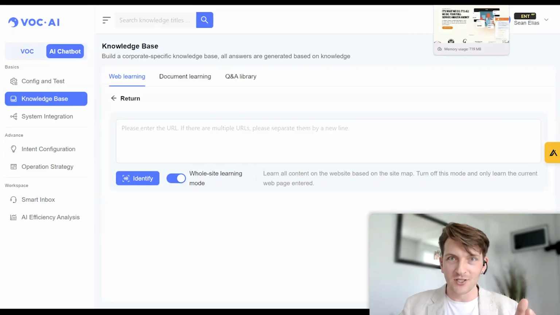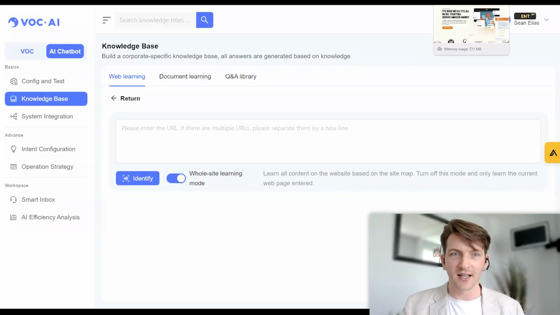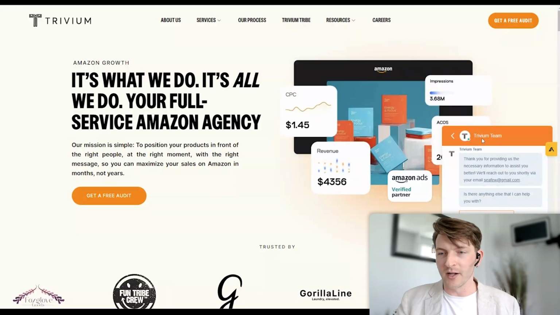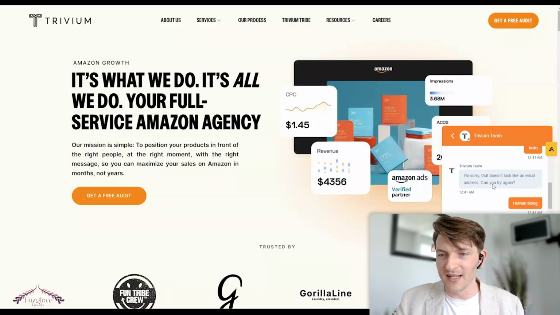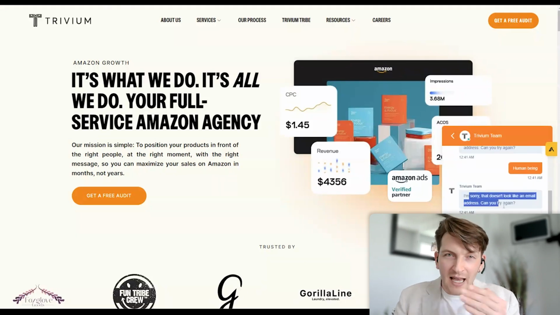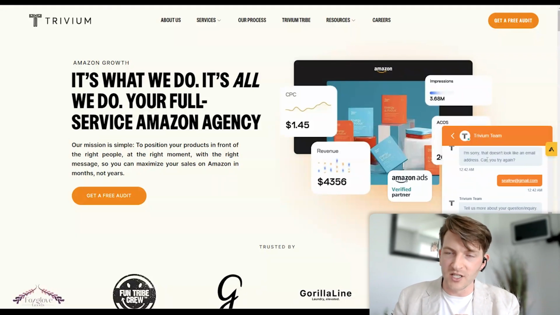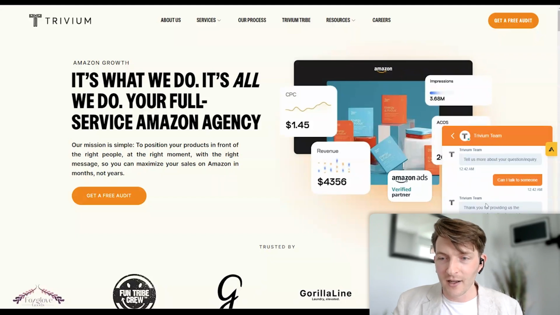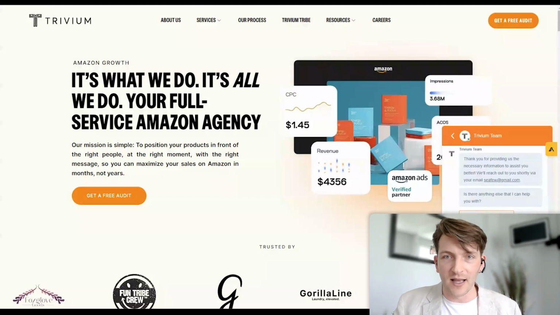Now, the traditional AI chatbot, when people come to product sites, e-commerce sites, or even agency sites, like a lot of us in this Amazon space are aware of Mineralize and Trivium, which is a PPC agency, they're currently using what we're familiar with. This chatbot in the bottom right corner, we can ask it questions, and what we're going to find is that it's pretty limited. I want to speak to a human being. I'm sorry, that isn't an email. The customer can get a bit frustrated, and the engagement for this type of widget, chatbot, chat agent, tends to be really low. They've got to click on buttons. They can't say, hey, I want to see this, I want to see that.